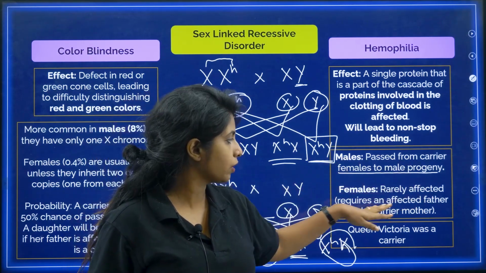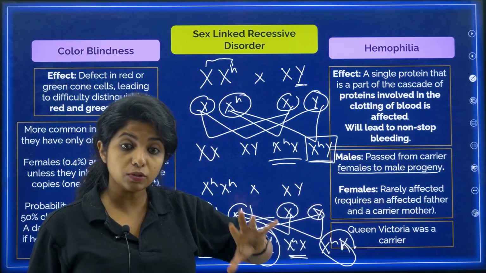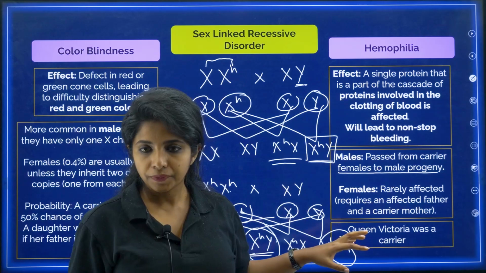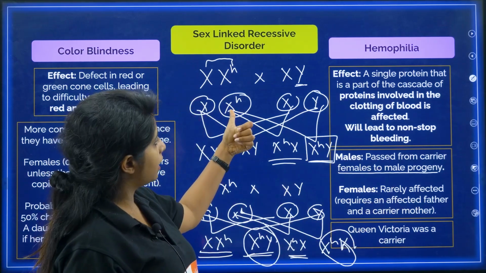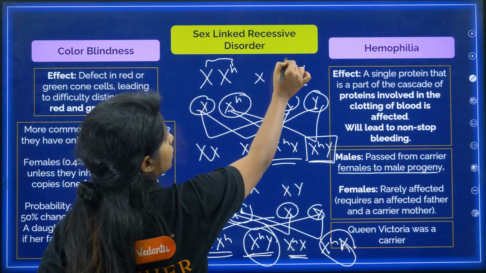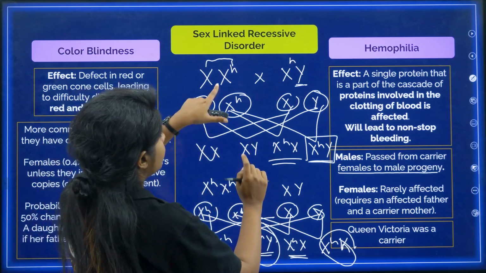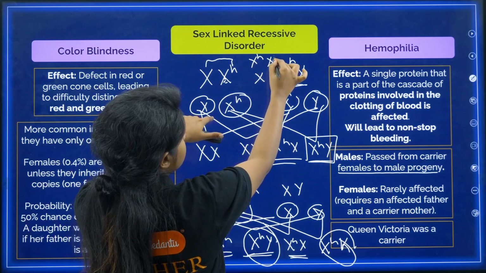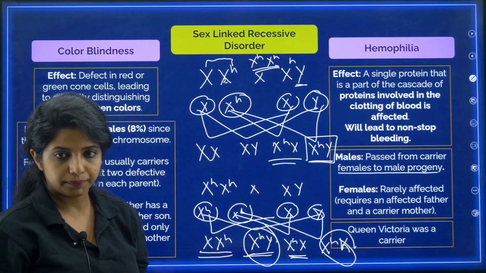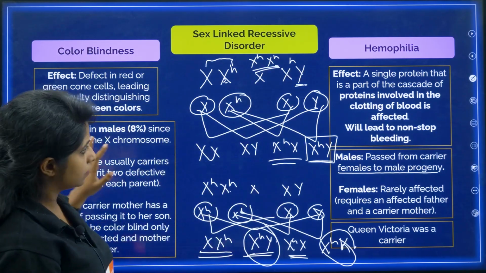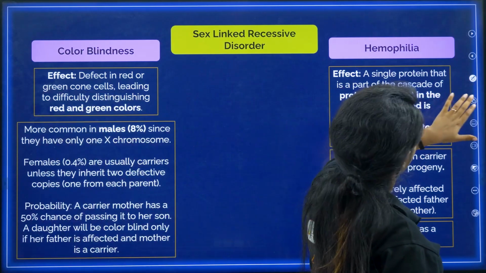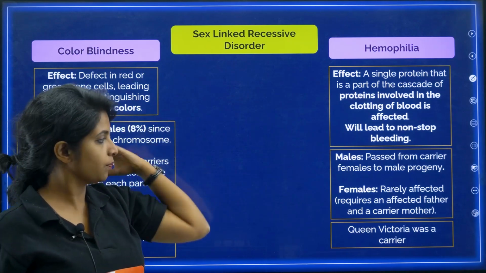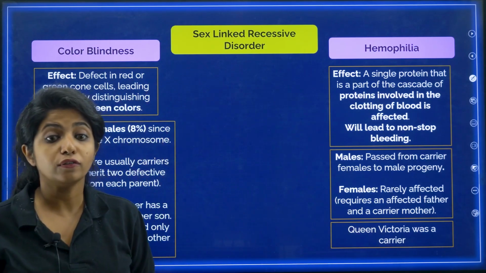Now females are rarely affected because it requires an affected father. So females will be affected, my dear children, when there is an affected father and there is a carrier female. When there is a carrier mother, okay, like this, and also an affected father, that's when the female will be getting affected, because this and this, by chance if it comes together, there will be something like this, and that's when she will be affected. You get it? So for females to be affected, the mother has to be a carrier and the male should be affected. That's when you get this. Now, Queen Victoria was a carrier of hemophilia.